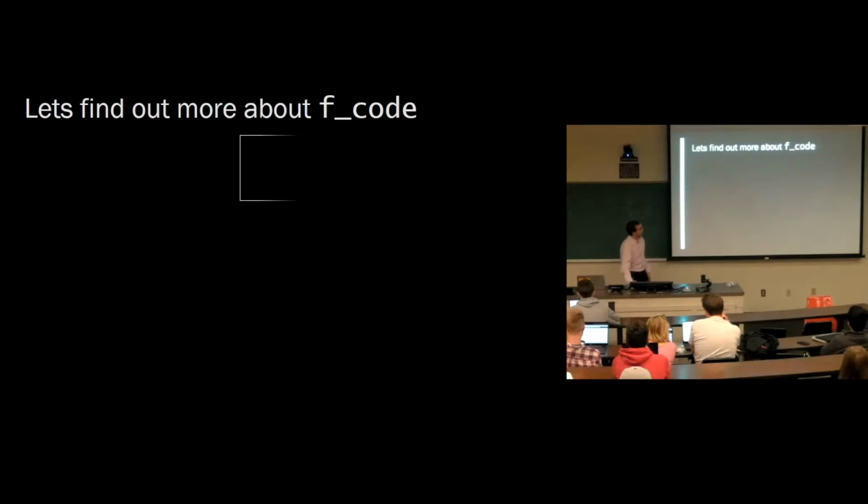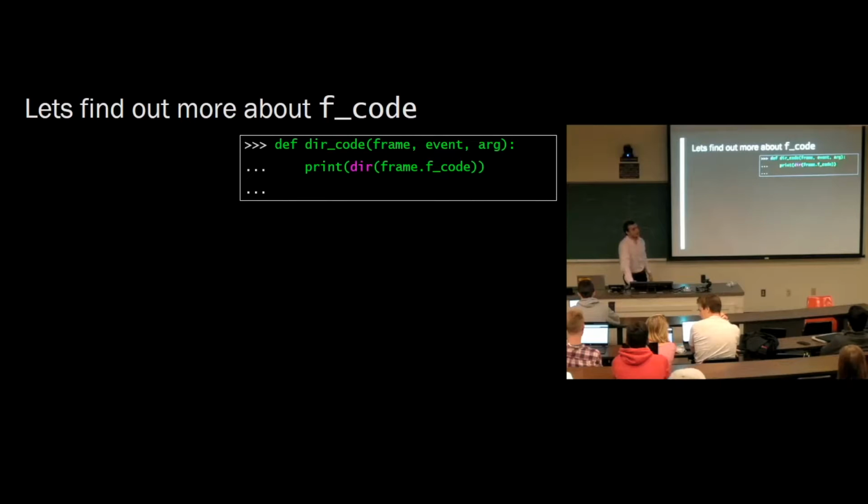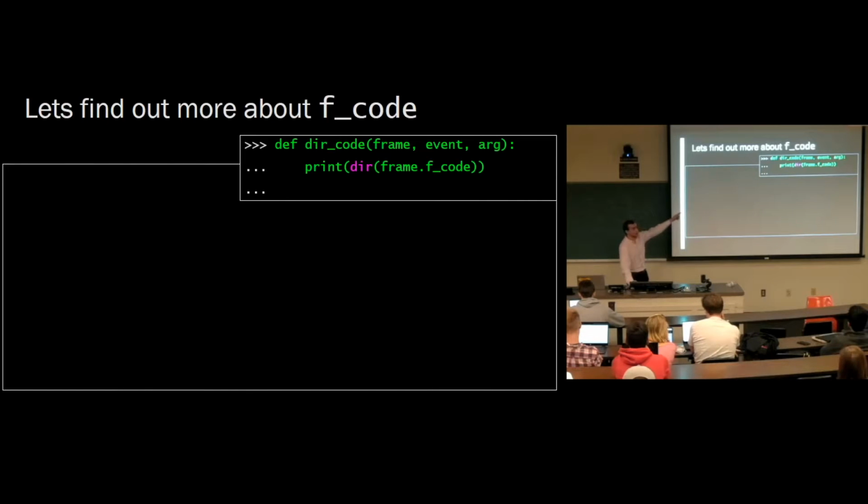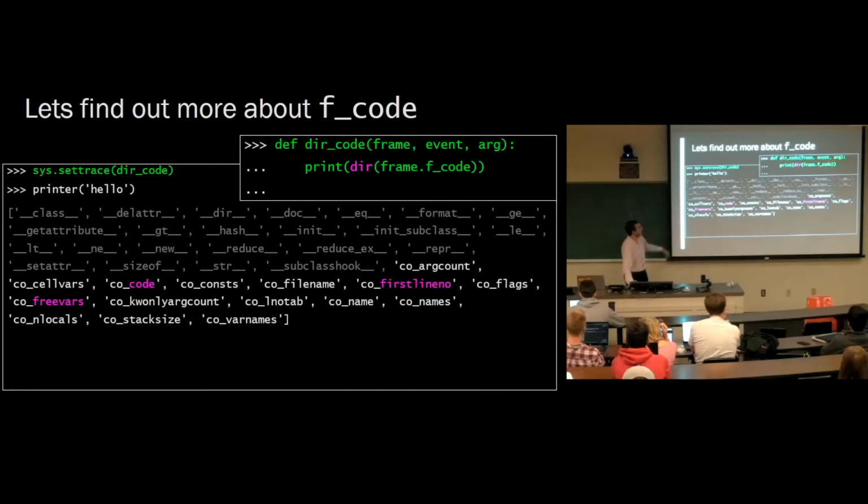And that's why I wanted to show you the dir function. Because dir is a lifesaver. Sometimes you cannot find documentation on the thing you're trying to call. So dir is amazing. Dir will just print out, okay, what can you call? It's like a self-documenting function. It's amazing. So these are the things that we can access on code. We can access the number of arguments that was passed in. It's kind of interesting. We can get the file name that the code was defined in. Remember cellvars and freevars from closures? We can get the cellvars and the freevars at any given point in time with the code object. We've got a co_firstlineno. This will be useful when we're figuring out where to put the caret on the code.